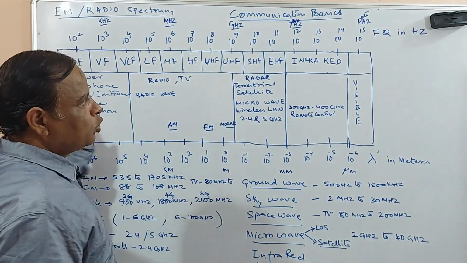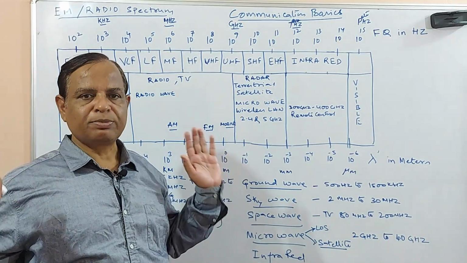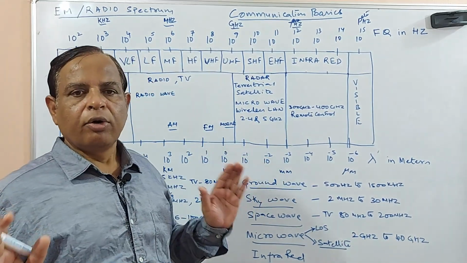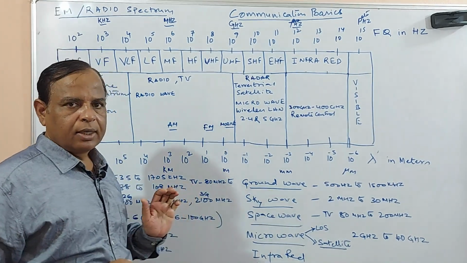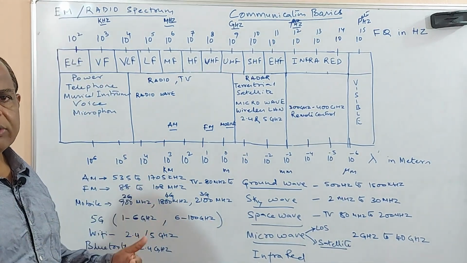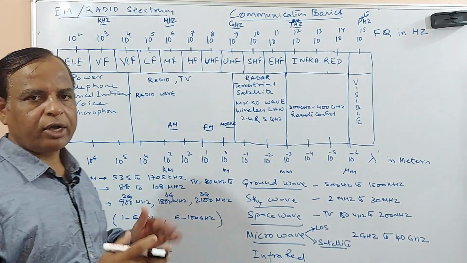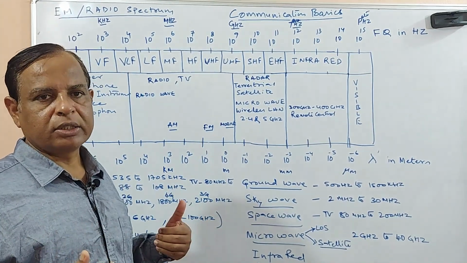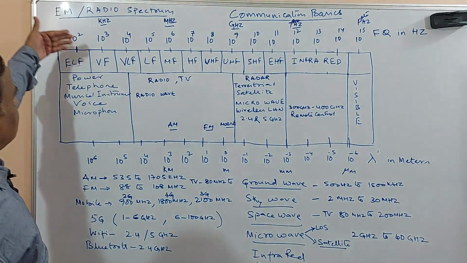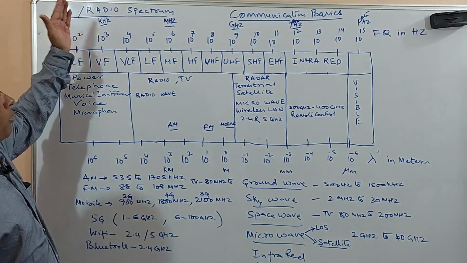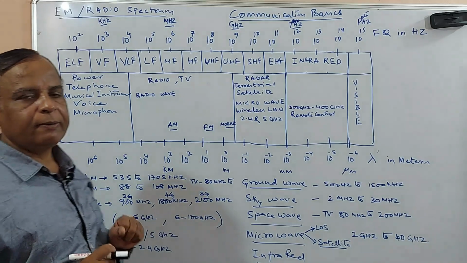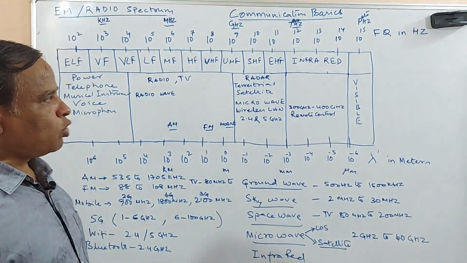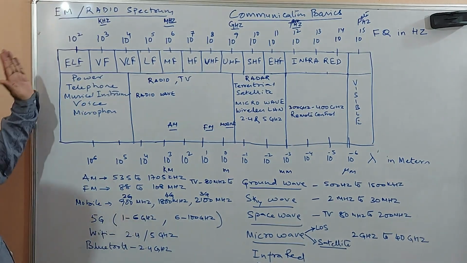So you have a very large frequency spectrum, a very large electromagnetic wave spectrum, but out of that we can use only certain frequencies, a certain range of frequencies, which is useful for our radio communication. That is the electromagnetic wave spectrum versus the radio spectrum. As far as communication is concerned, we are interested in the radio spectrum. That's what you see in this tabular form.